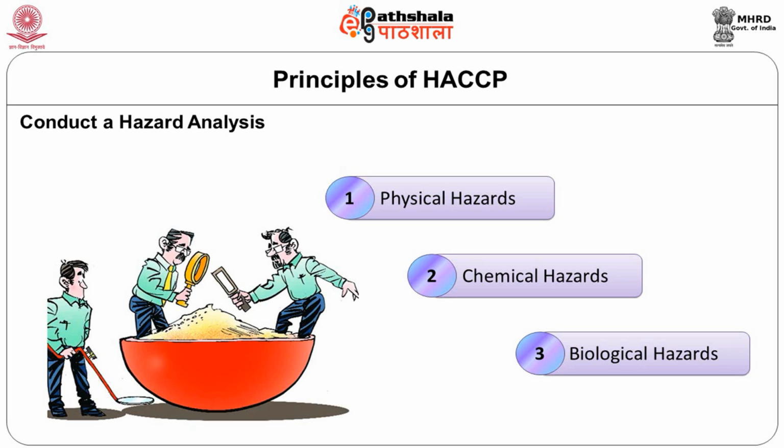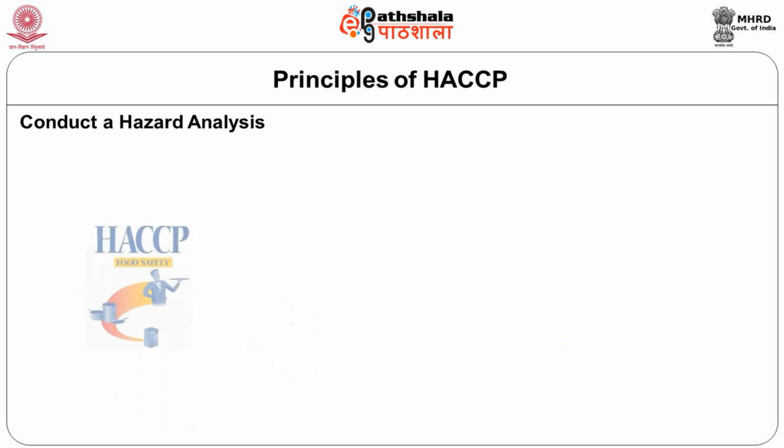Physical hazards are physical contaminants, like a hair, a piece of bone, or even a pin in the food. The next one is chemical hazards. These are things like pesticide residues, antibiotic residues, or even hormones that can come through animals into food. The last one is biological hazards, which can be microbiological contamination and things related to biology.